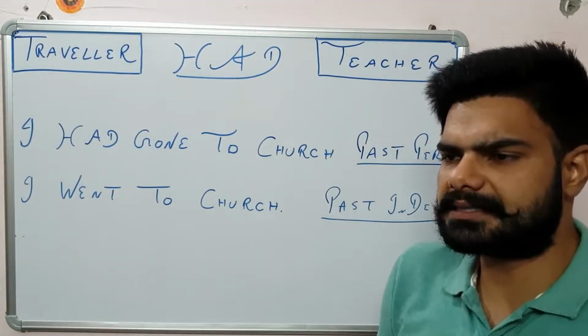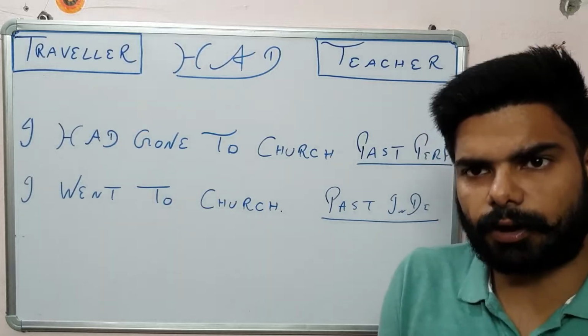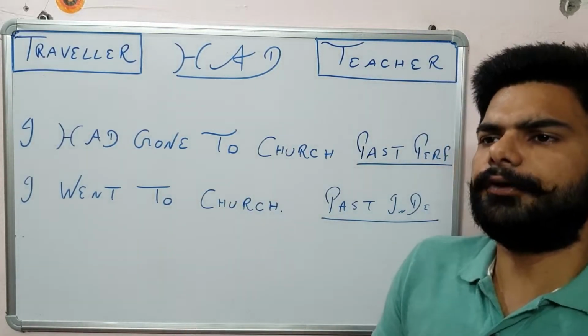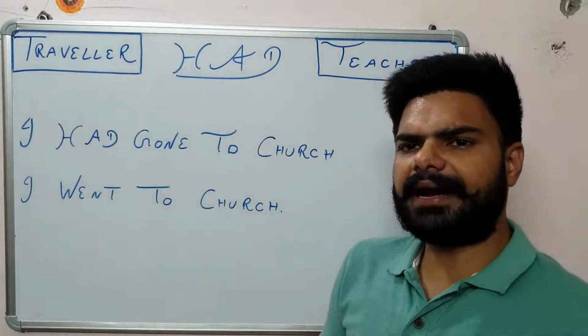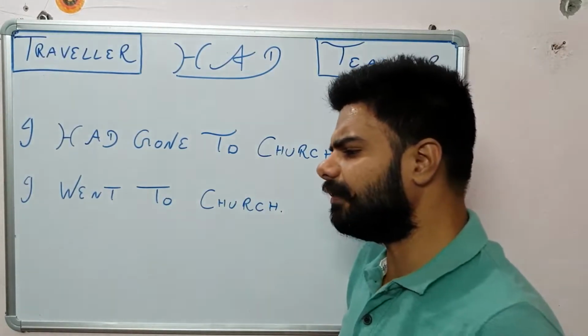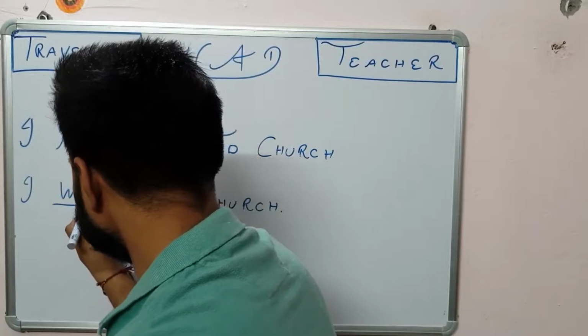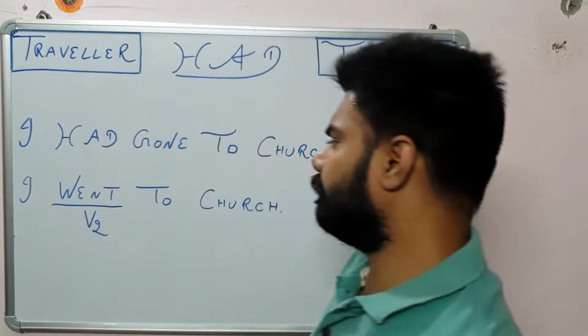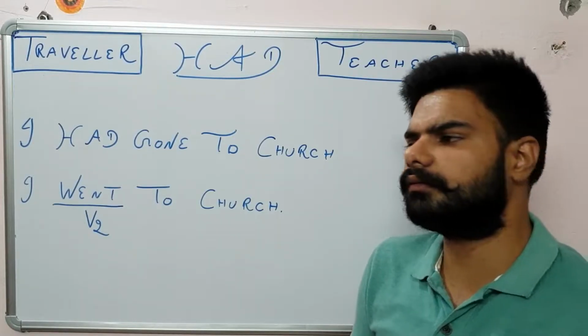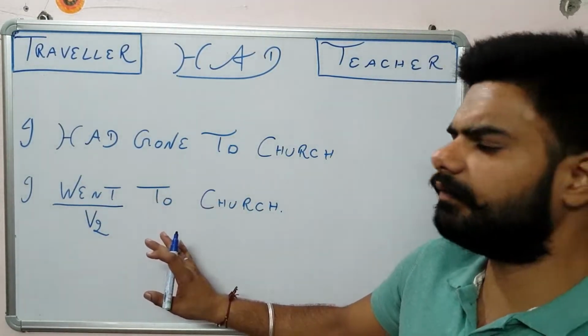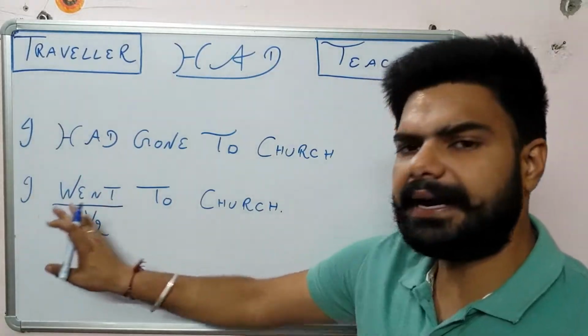If you're talking about the past, whether it's a recent past or a long time ago, you have to make the sentence in the past indefinite. Whenever we are talking about the past, we very well know that we always use the verb's second form. So "I went to Chandigarh," whether it is recent past or a long time ago, in both cases we use a past indefinite sentence.